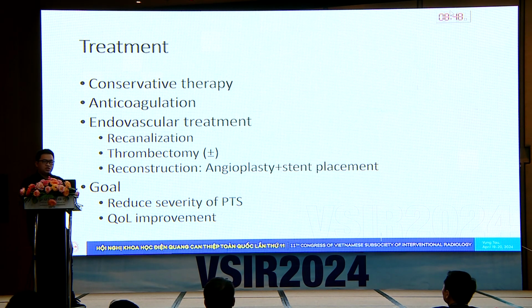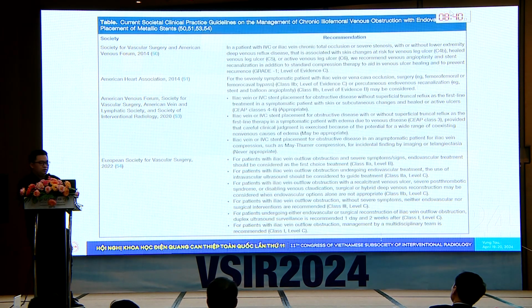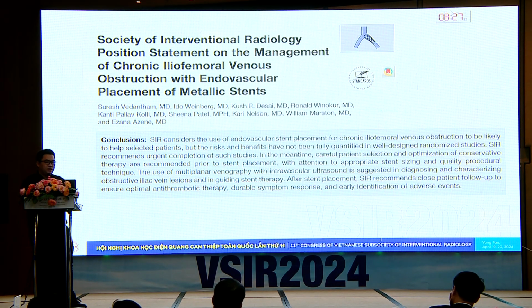The goal of PTS treatment is to reduce the severity of PTS and improve the patient's quality of life. And these are the guidelines recently published. Mostly they come from the societies of vascular surgeons, not us. You can see they all recommend iliac stenting for treatment of PTS. And last year, finally, SIR released a guideline that recommended iliac vein metallic stenting for treating chronic obstruction of the iliac vein. So that gives our IRs an official role in treating post-thrombotic syndrome, not an optional role like before.